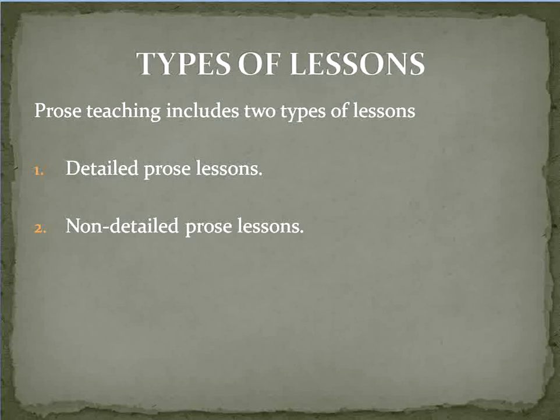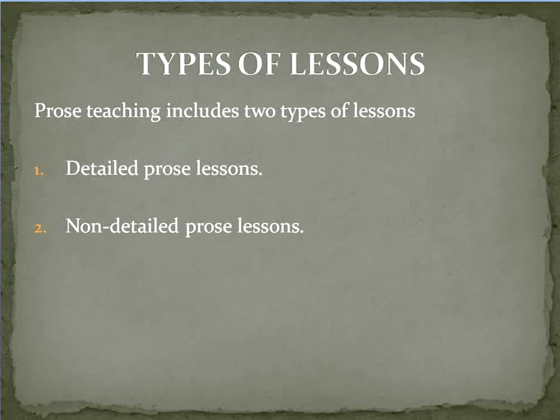This is all about the first type, detailed prose lessons. What is the second one? Non-detailed prose lessons. It is something related to extensive reading, for the purpose of entertainment, for the purpose of pleasure. If the teacher, as a friend, is reading something in front of the students, then this type of prose lesson is called non-detailed prose lesson.